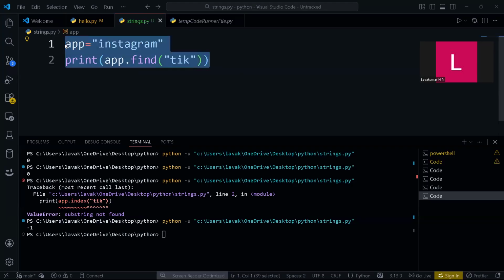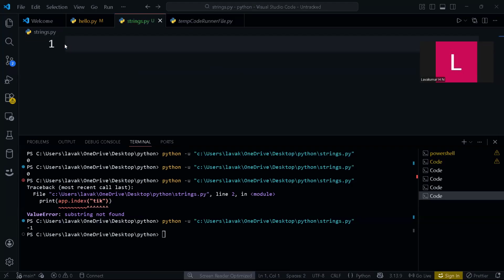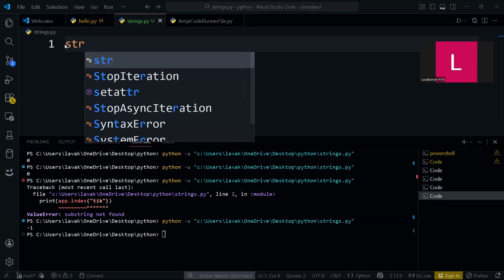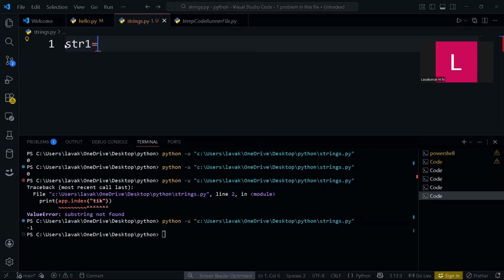Now let's go through some of the other important methods of strings. They are very important. So let's take a string. Let's take str1 as a variable. Don't use str because it's a keyword of Python. Keywords are predefined, so don't try to use str. Use variables like str1, and don't use keywords of Python as variables. That's one thing you need to keep in mind.